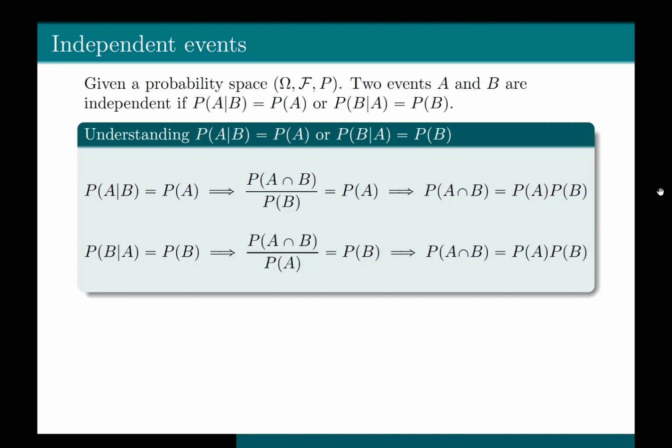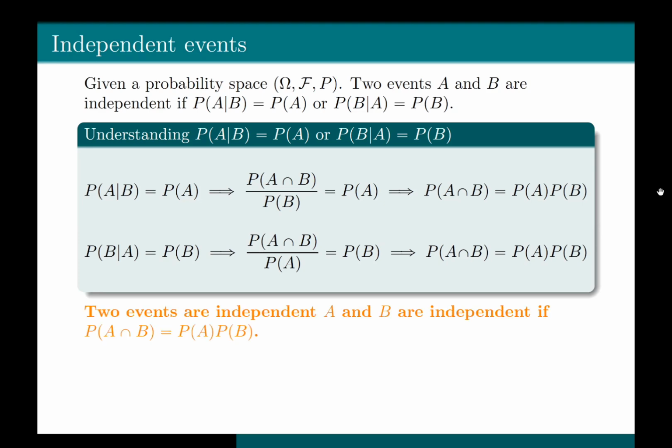Similarly, if we use the conditional probability formula and write probability of B given A is equal to probability of A intersection B divided by probability of A, and then multiply probability of A on both sides, we'll get that the probability of A intersection B is equal to probability of A times probability of B. So we can say that two events A and B are independent if the joint probability of A and B is equal to the multiplication of the individual probability of event A and event B.